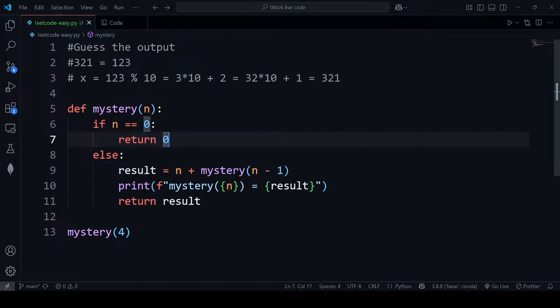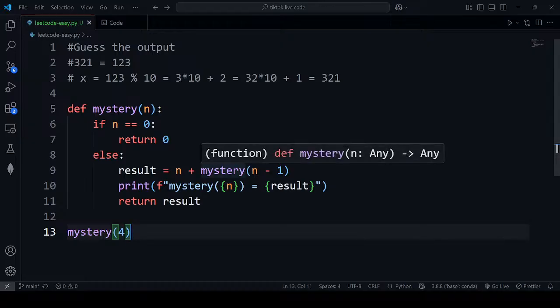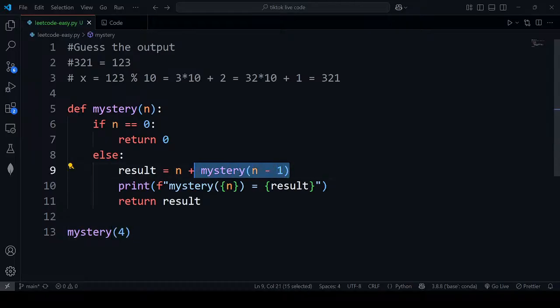If n equals 0, we return 0. Else we add the value of n and then its parameter minus 1. So it'd be 4 plus, n minus 1, so 4 minus 1.